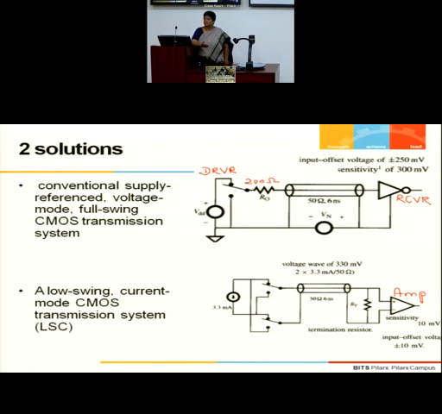Whereas in the case of low voltage current mode signaling, we get better energy consumption, and the noise immunity is also better. The swing is also very small. The delta V, the signal swing that you require, is large in the case of voltage mode CMOS, whereas in the case of current mode it is very small, of the order of only 92 millivolts. These are the typical performance parameters that we usually get for the transmission mode chosen, whether voltage mode or current mode. So these are the typical values.